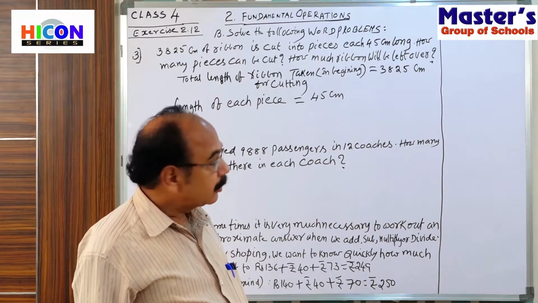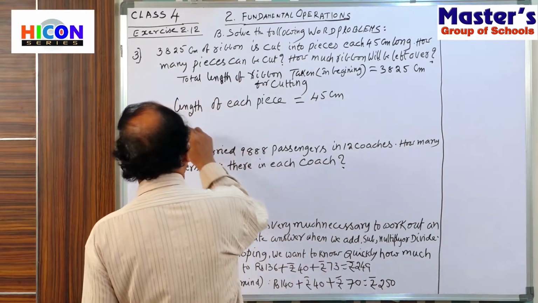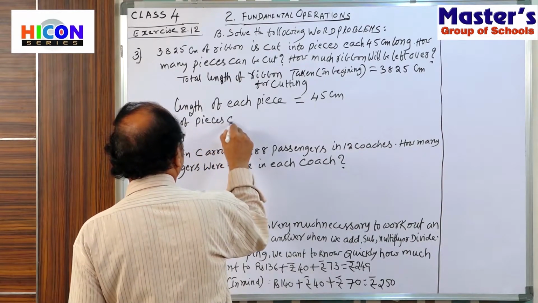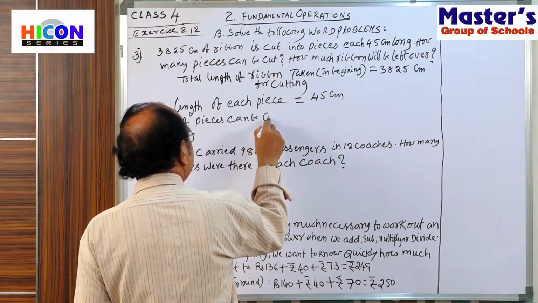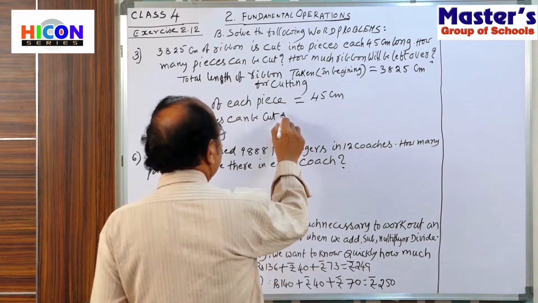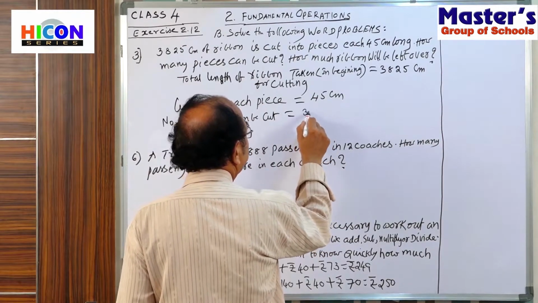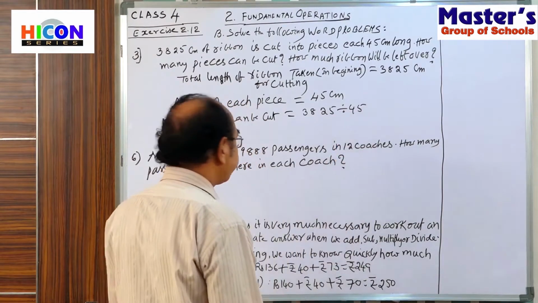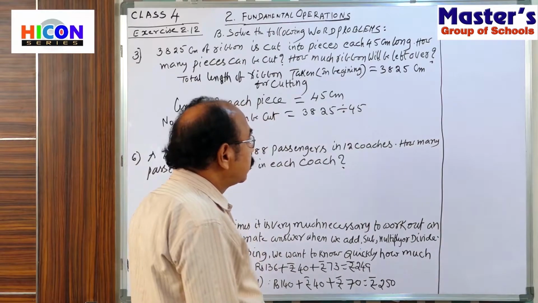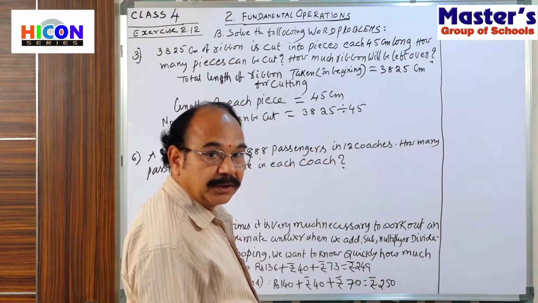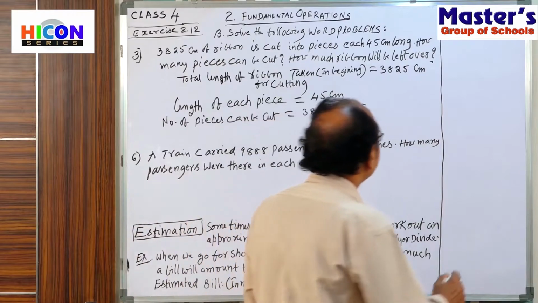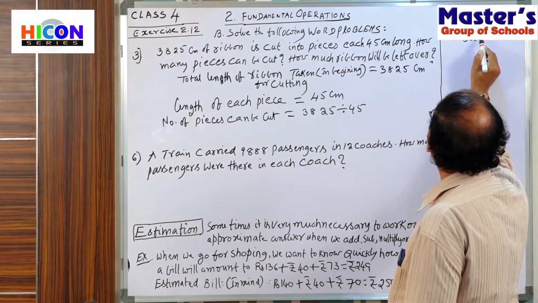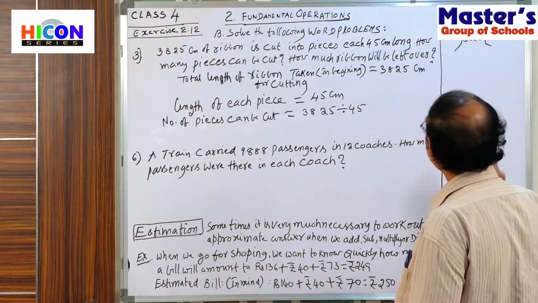So, number of pieces that can be cut is equal to 3825 divided by 45. Show the division in the margin. 3825 is to be divided by 45.